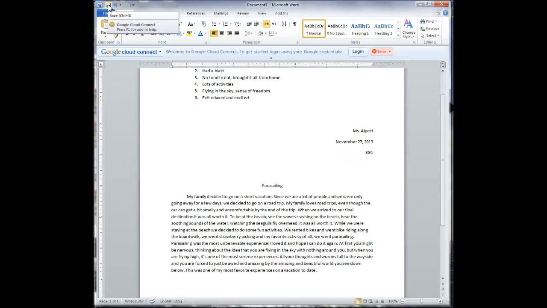Now we are going to reread our work. If you want to share it with a friend, have your friend read it. Make sure you have capitals, no spelling mistakes, no errors. Now you're ready to start formatting.